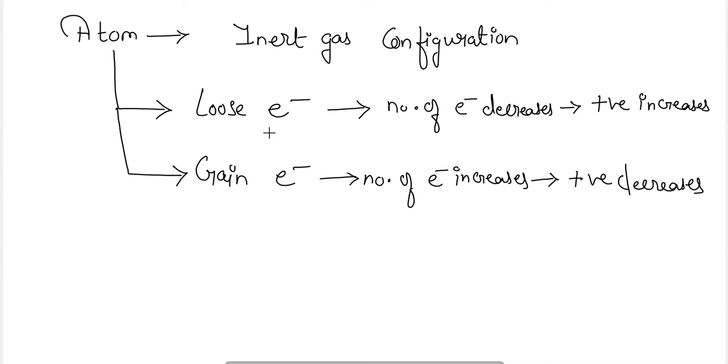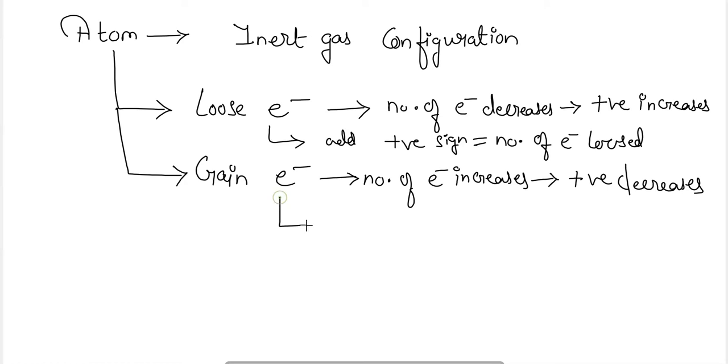Hence, on losing electrons we add a positive sign equal to the number of electrons lost, and on gaining electrons we add a negative sign equal to the number of electrons gained.